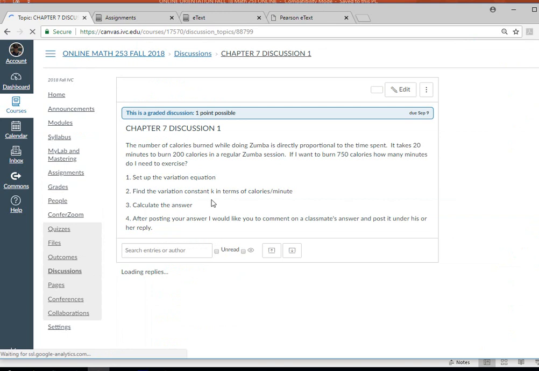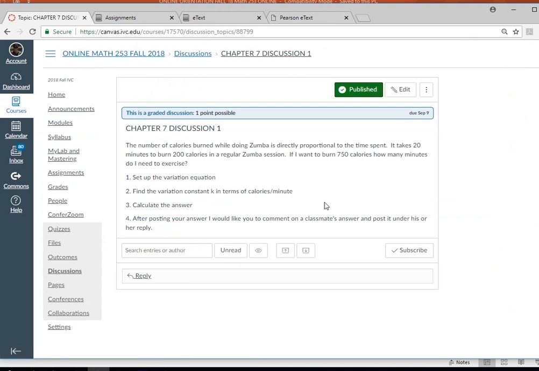this is what it will look like. Now, you're not going to see anybody's input at this point. You're going to read it, and you are going to reply to it. To reply to it, you just click reply and you type. Once you do that, you're going to see other students' input.